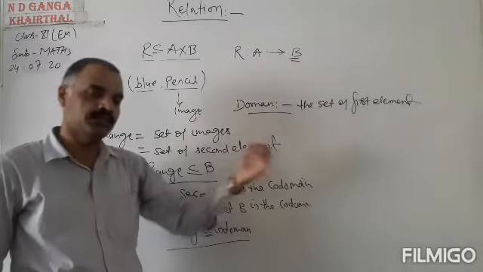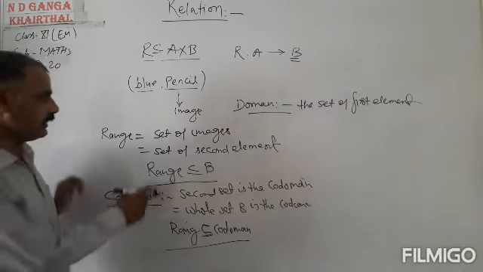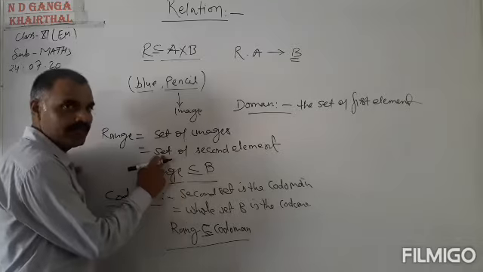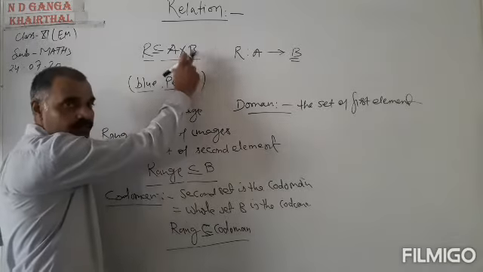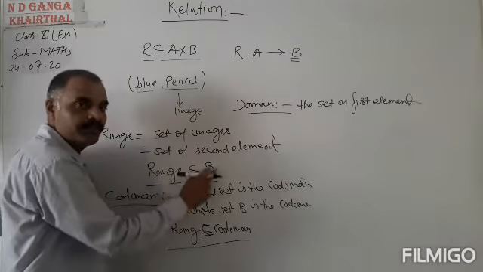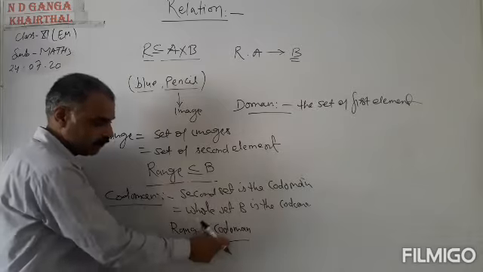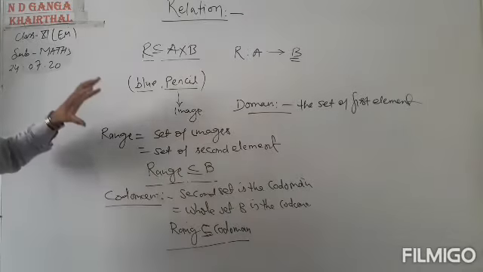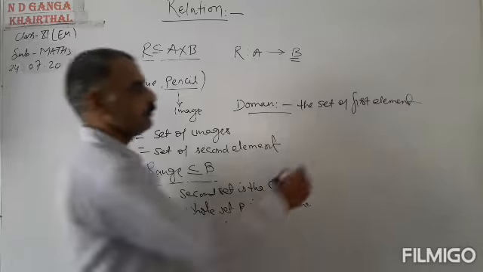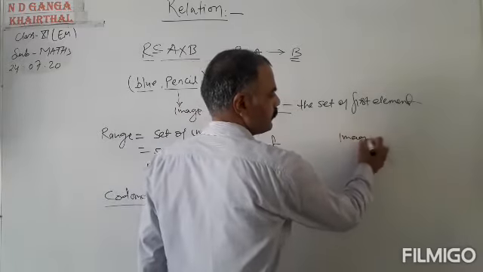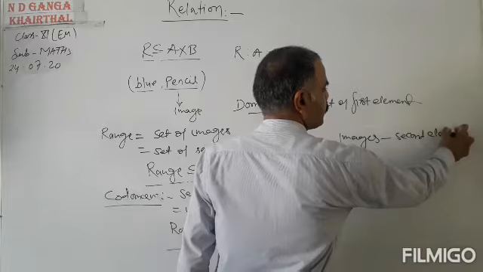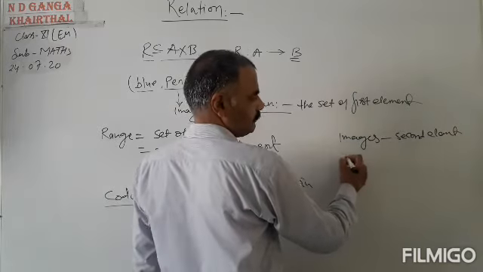Whole set B is said to be the codomain, and there is a relation between range and codomain, because range means second elements and second elements are taken from B. That is why range is a subset of B, that is, the codomain. So range is a subset of the codomain. So these are important terms. Images means second elements.